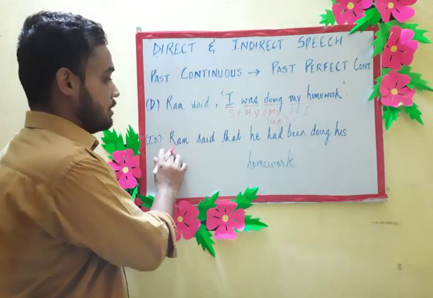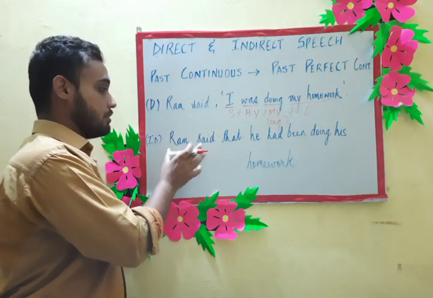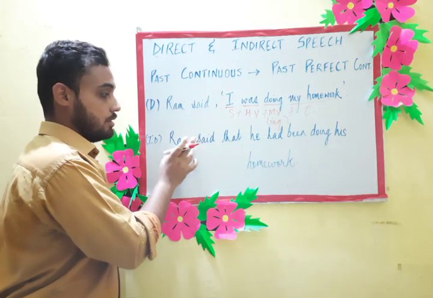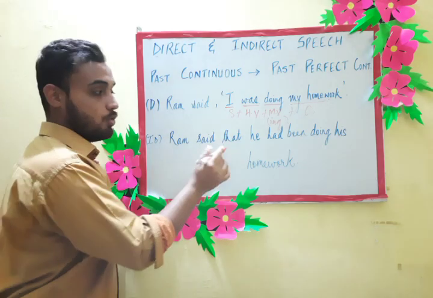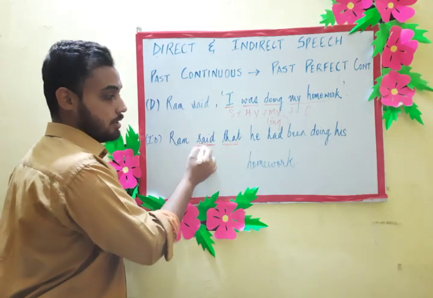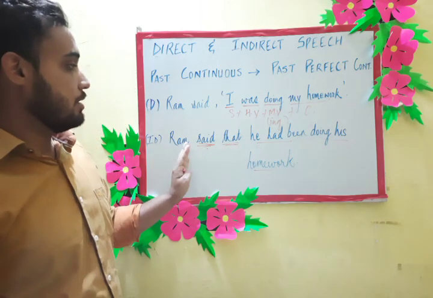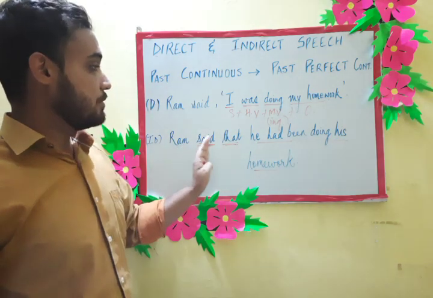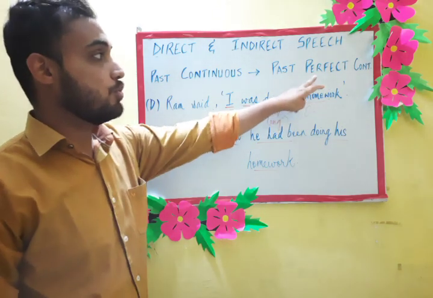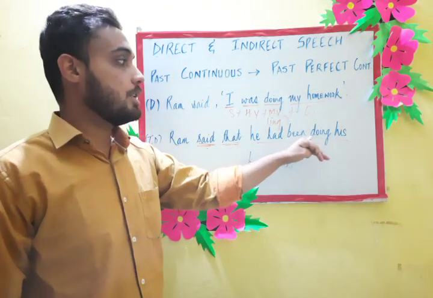Who said? Ram said, "I was doing my homework." Now we have to change it into indirect speech. While writing indirect speech, we have to mention who said: Ram said that. You know what is the use of that? It's a conjunction which is used to join the reporting verb and the reported speech. This speech will change to past perfect continuous tense: that he had been doing.